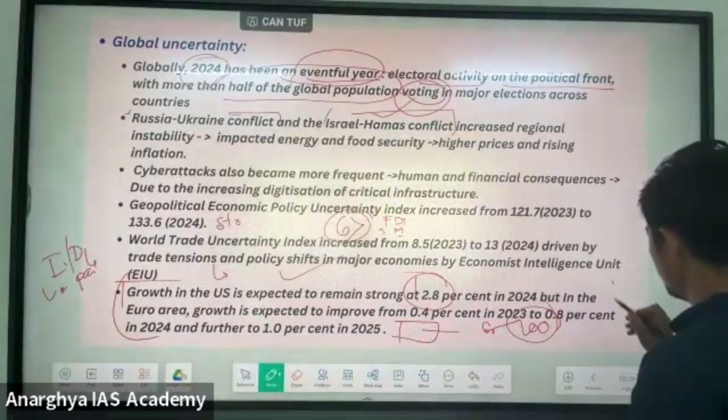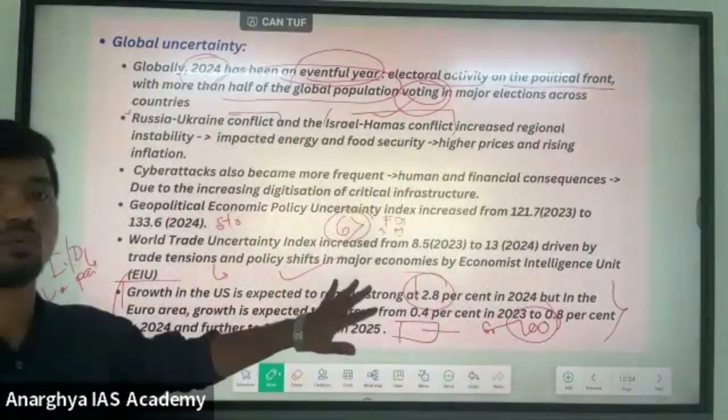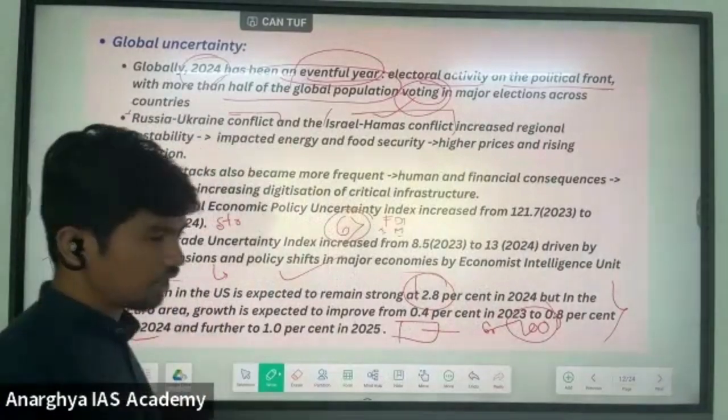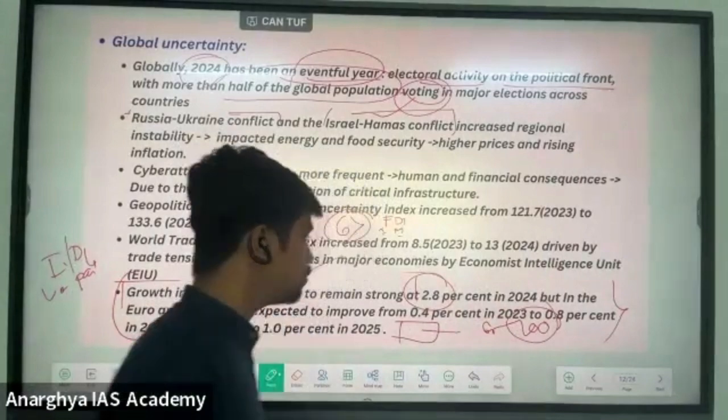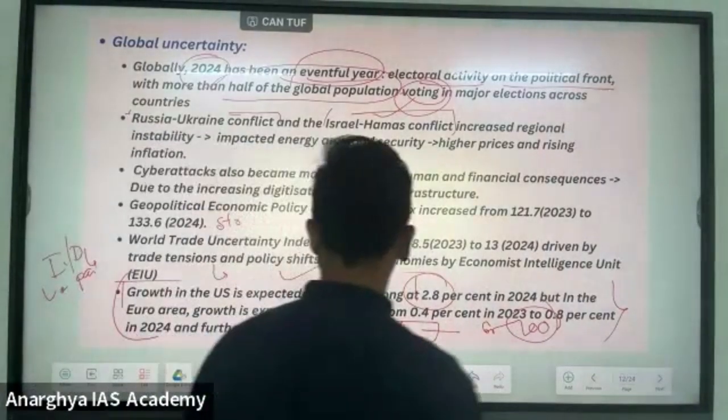Please, these numbers are not important; the concept behind the numbers is very important. They will try to give a wrong sentence and confuse you by changing the sentences, by changing the words. Please understand the concept behind this.